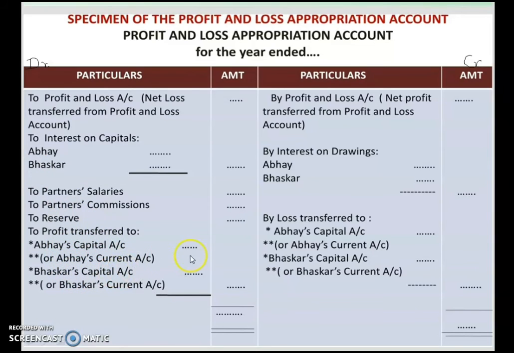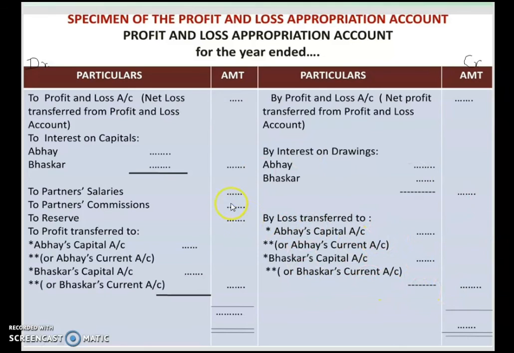Same is the case if your debit side is more and credit side is less, then it is a case of loss. Debit side means your expenses side is more and your income side is less, then that is a case of loss. Loss also you have to transfer to partners' capital account or current account. This more elaborate study of capital and current account we will discuss when we do the problem of preparing a partner's capital account or current account.